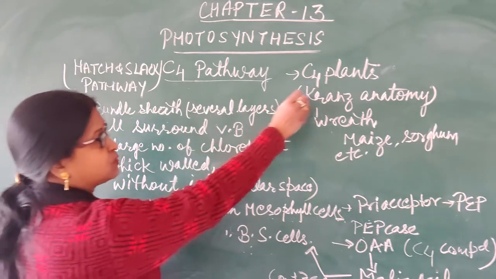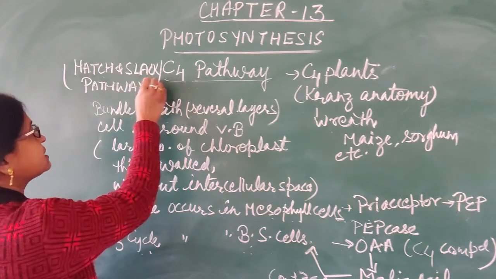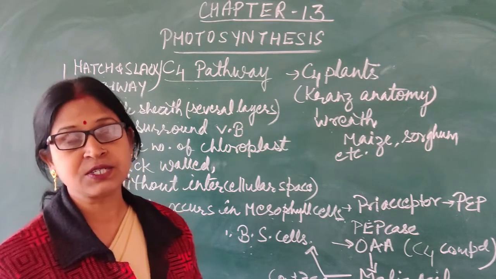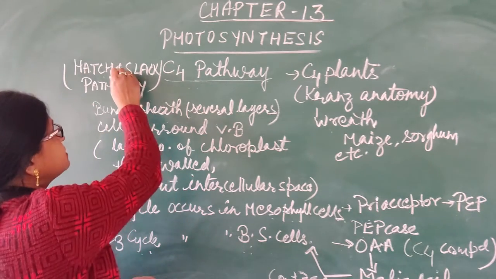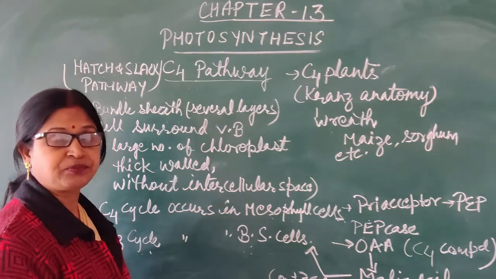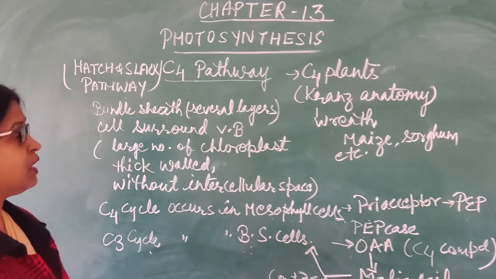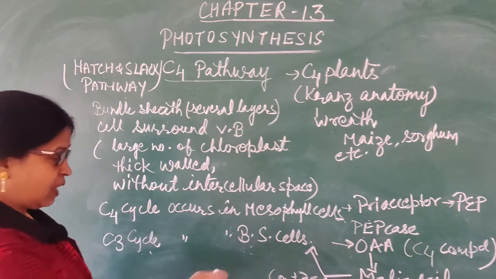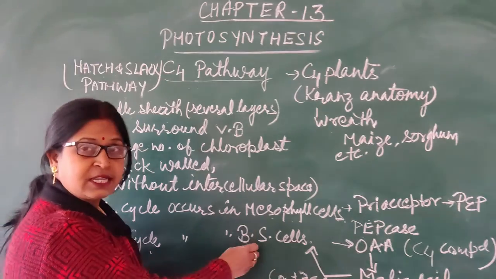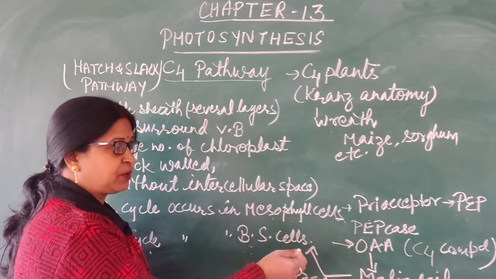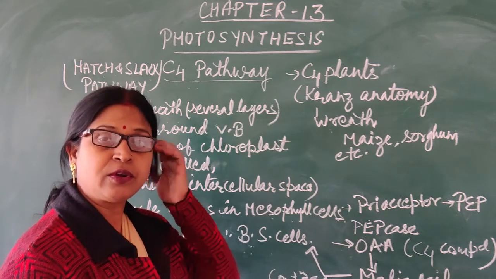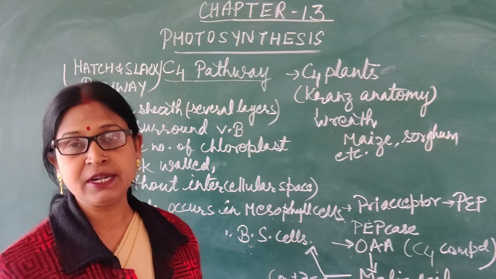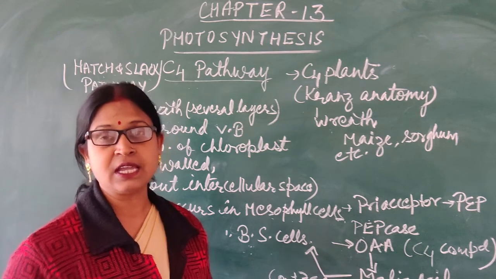The C4 pathway is also known as the Hatch-Slack pathway, because the scientists who explained the reaction were Hatch and Slack. That's why it is known as the Hatch and Slack pathway, and because the first stable compound is a 4 carbon compound, it is called the C4 pathway. Now when the C3 cycle occurs in the bundle sheath cell, it will again be transported to the mesophyll cell for the C4 cycle. So in the mesophyll cell the C4 cycle, then in the bundle sheath cell the C3 cycle. So in this way the cycle will occur.